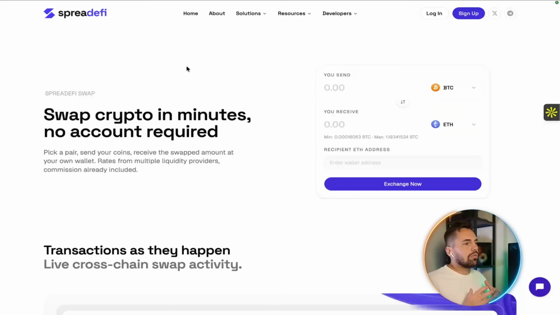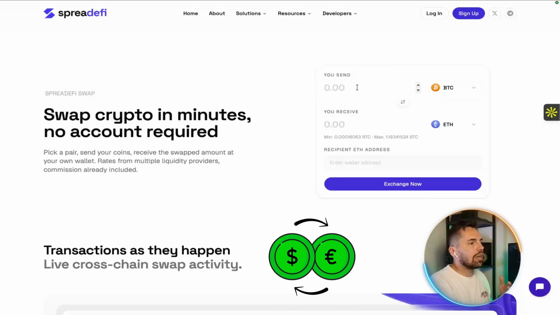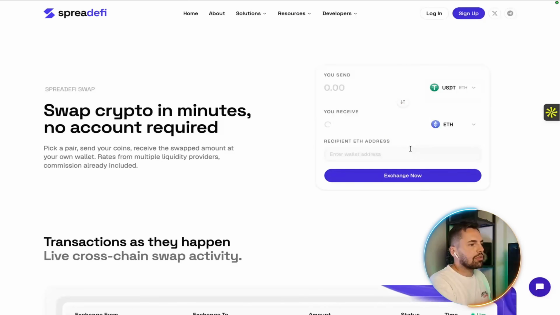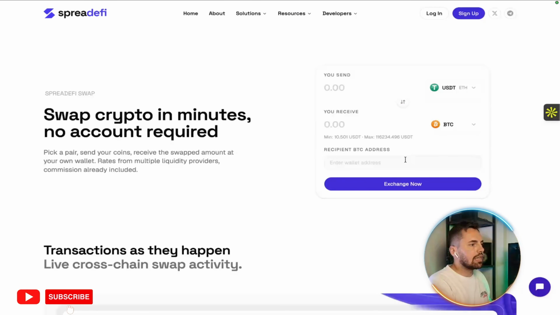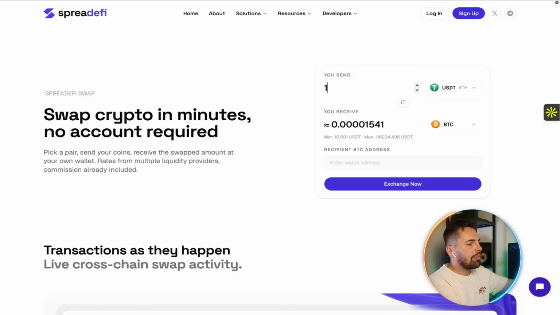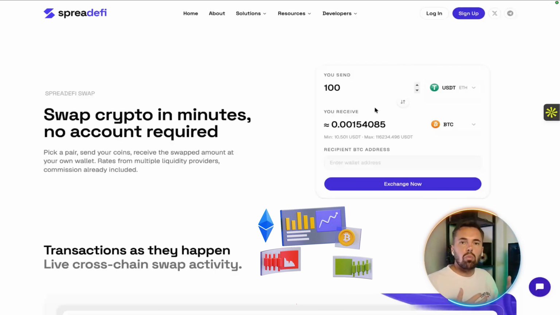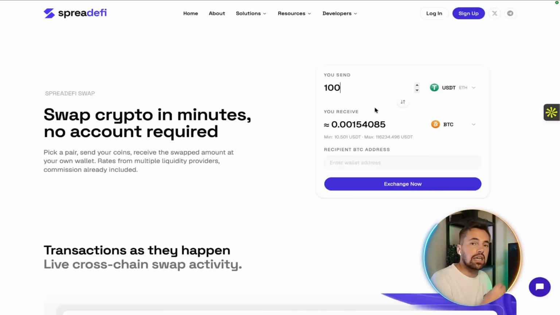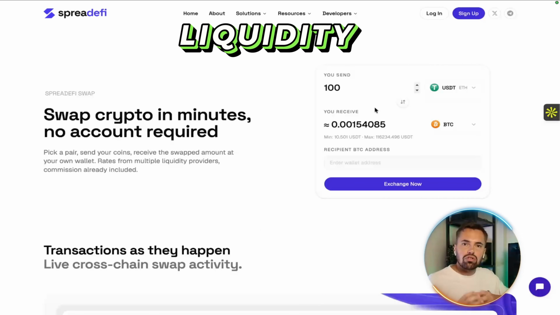Now let's look at the swap, because this is the other half of the model. This is the interface for actually exchanging tokens. So watch, I can select the token I'm swapping from to the token I want, and it shows me the details of that swap to review. I'm not executing anything here, I'm just showing you how the mechanism looks and works. It's clean, it's simple, and it's the engine that the pool of liquidity is feeding. So you can see how the two pieces connect. The pools provide the liquidity, the swap uses it.